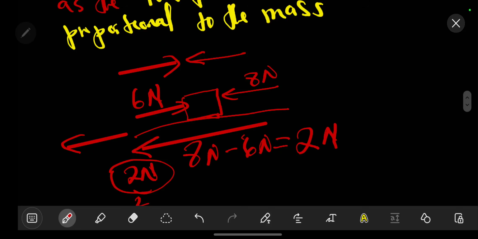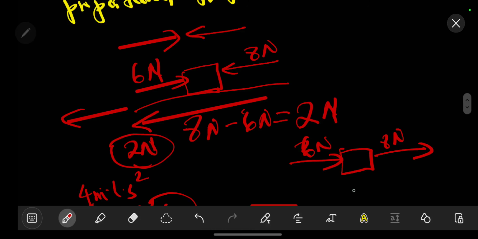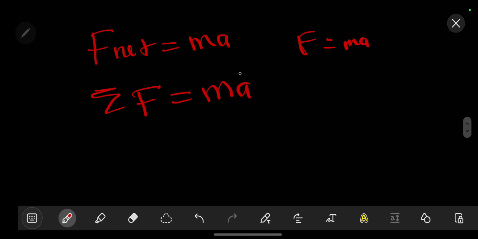In this case we were subtracting, but if these forces are acting in the same direction, let's say we have 6 newtons and 8 newtons, these combine to form a 14 newton resultant force, or net force. So the summation of the forces in that case would be 14.